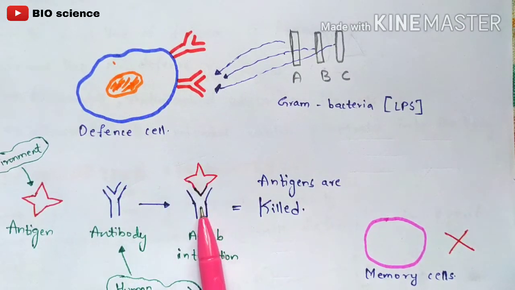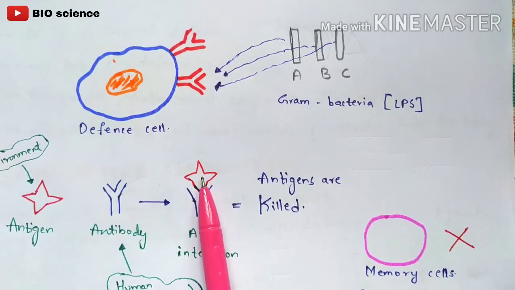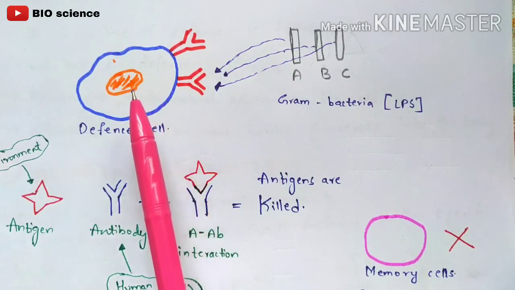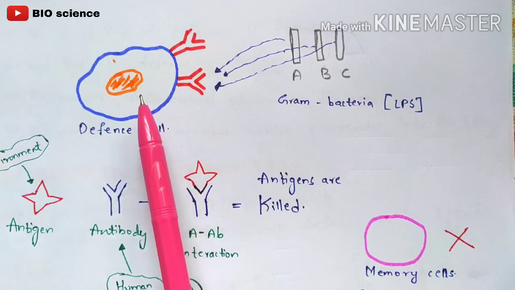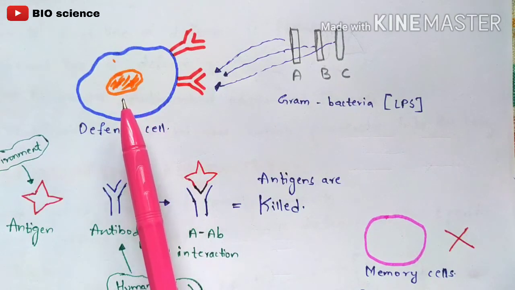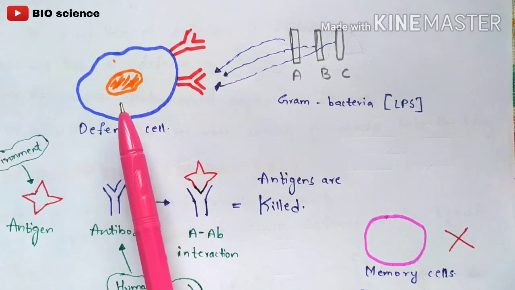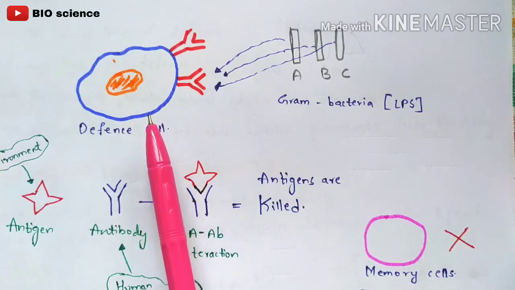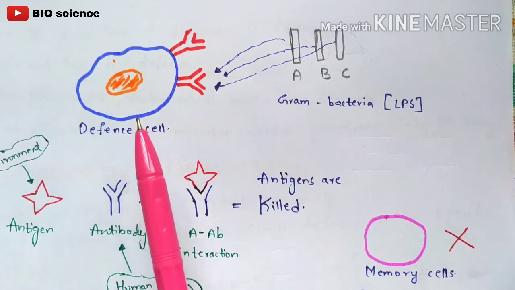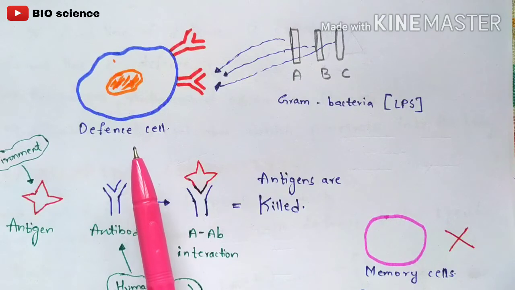Once the bacteria bind to the antibody released from your white blood cells, this antigen, in the form of a Salmonella typhi bacterium, enters your defense cell. Once the bacterium enters the defense cell, it gets killed, such that it doesn't exhibit symptoms because the bacteria has been killed. In this way the defense mechanism is done.